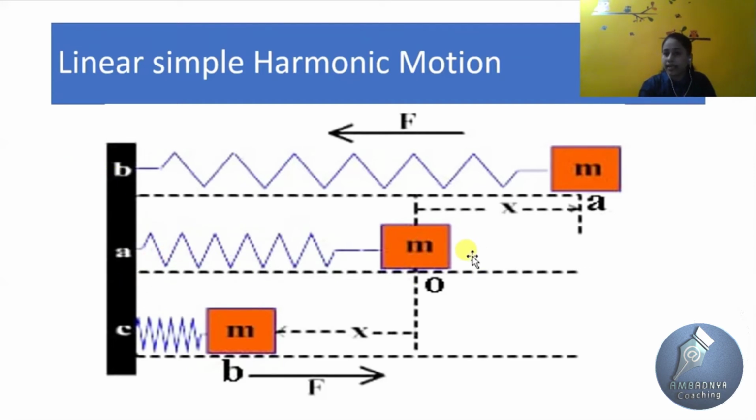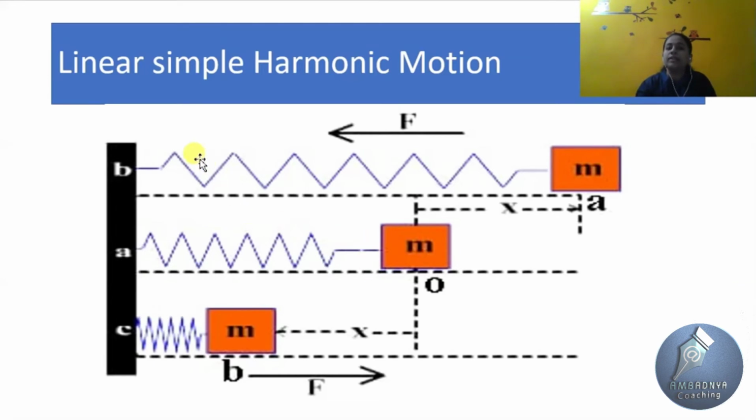In the second diagram, the spring is in rest position, or mean position, here denoted by O. At mean position, also called equilibrium position, the net force acting on the body is equal to 0. So this position of the spring is the rest position, mean position, or equilibrium position.